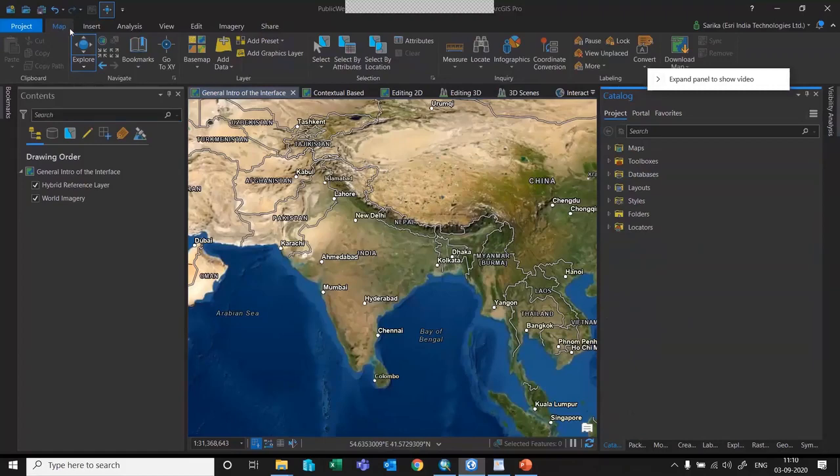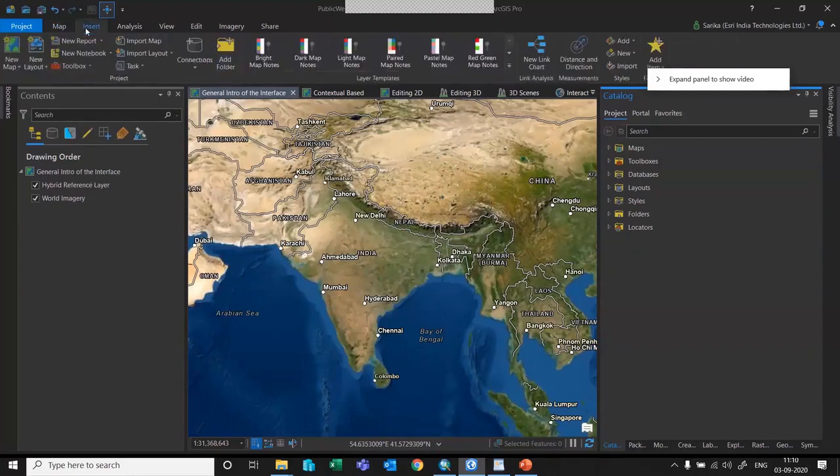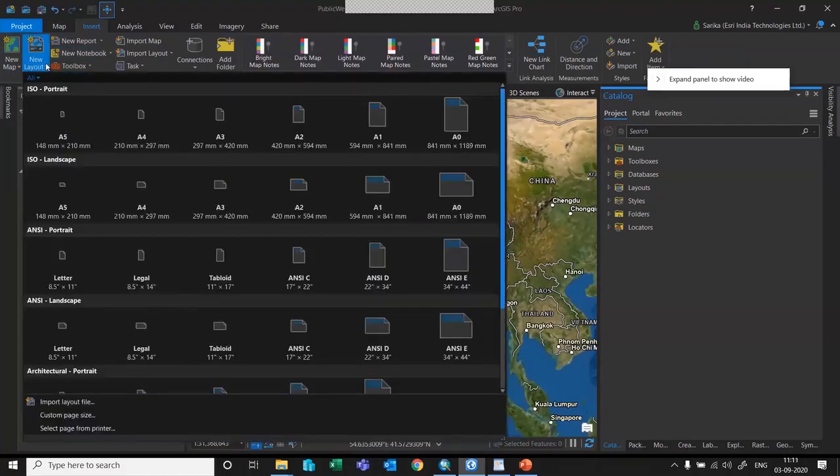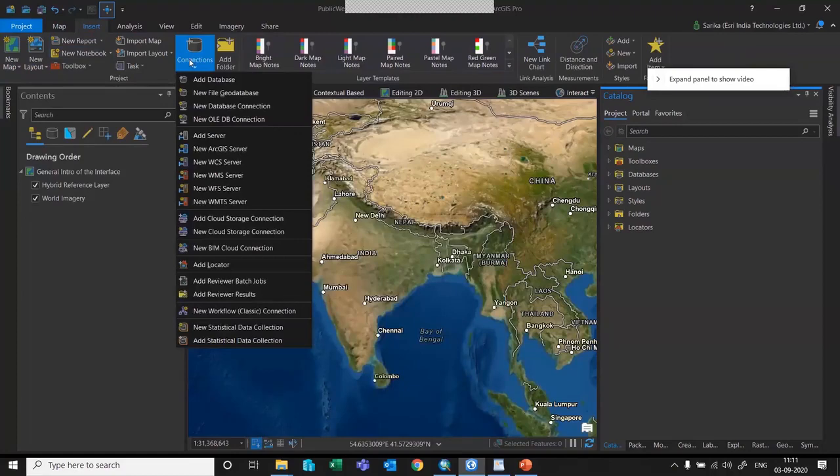So all the relevant tools have been categorized and placed into a particular tab. So if you see on the top, when you click on the map, you will find all the tools that are relevant to a map tab. And when you click on the insert, you see all the buttons and the tools that are required for importing or inserting the new maps, scenes, and the new layouts, and so on. And you can even make the connections. You can directly make a connection with the cloud as well.